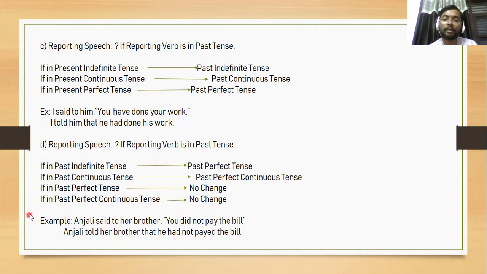Take one example here. Anjali said to her brother, you did not pay the bill. Said to changes into told her. Now, you is the second person, change according to the brother, he. And you did not pay the bill is in the past indefinite tense, and past indefinite tense changes into past perfect, had not paid the bill.